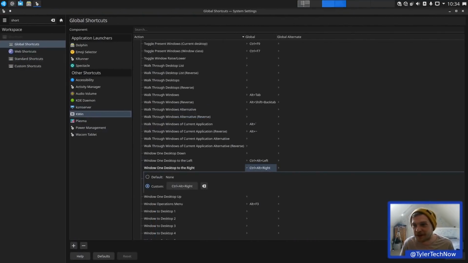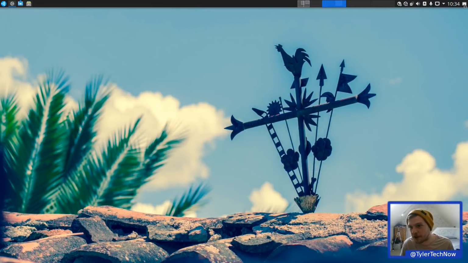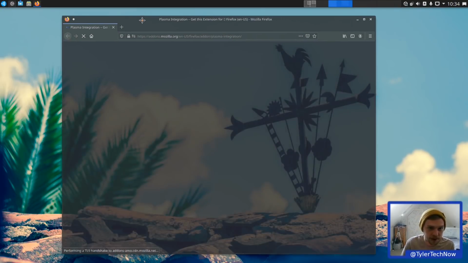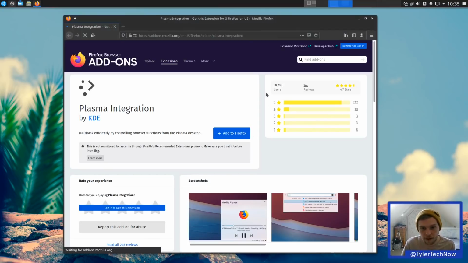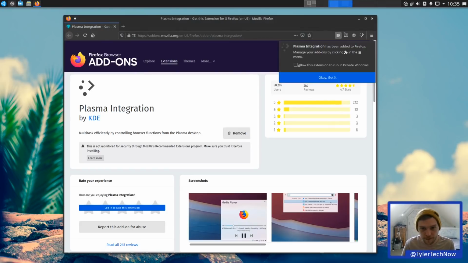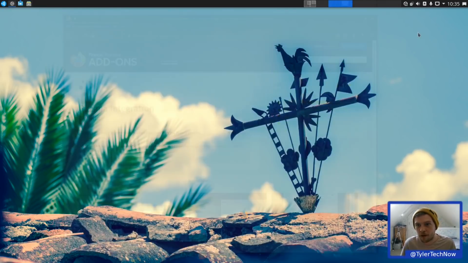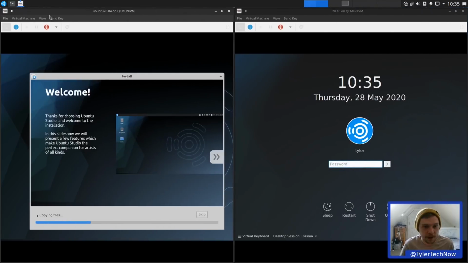Okay, we'll leave that to do its business. So let's see what we've got in our top right. So we have a show Windows desktop button, we have our clock, network, microphone, removable devices there, audio. Oh, we get a nice little clipboard there as well. And we have the recording, and then we also have Get Plasma. Oh, we'll get the browser integration as well. Let's add that to Firefox. Add. Okay, cool.